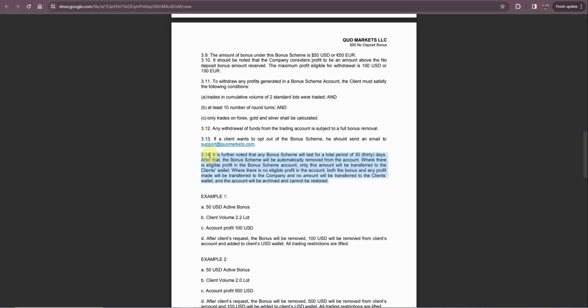But if you made a profit of more than 100, or let me say a minimum of $100, they will make sure that you receive your profit after 30 days. That profit will be available for withdrawal on your wallet, and then they will remove the $50 bonus out from the account. There are examples given right here.